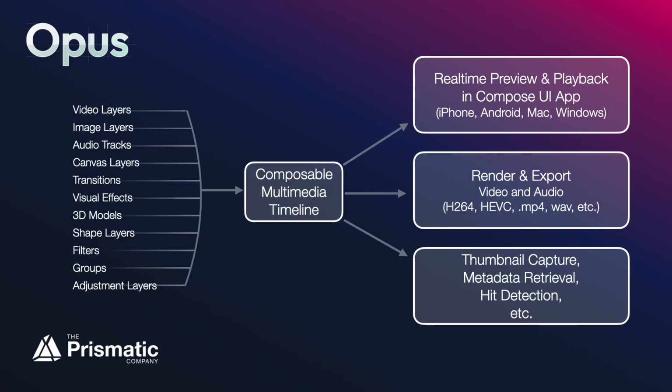So for example, the composable multimedia timeline itself is just a series of composable functions, just like you'd use in the UI. The difference is that instead of columns and rows, you have tracks which lay out their children sequentially in time, or groups which lay out their children concurrently, simultaneously in time.